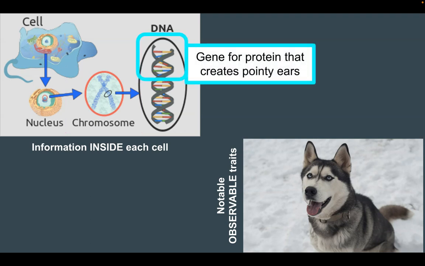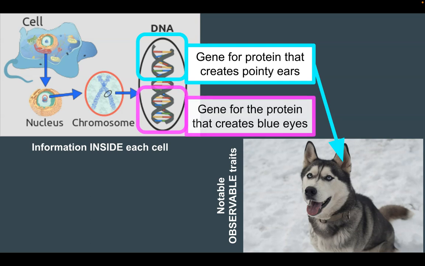And on that DNA is perhaps a gene for a protein that creates pointy ears. And on that chromosome, there's probably a gene for the protein that creates blue eyes. So again, the genes are determining proteins, and the proteins determine the characteristics we can see on the outside.